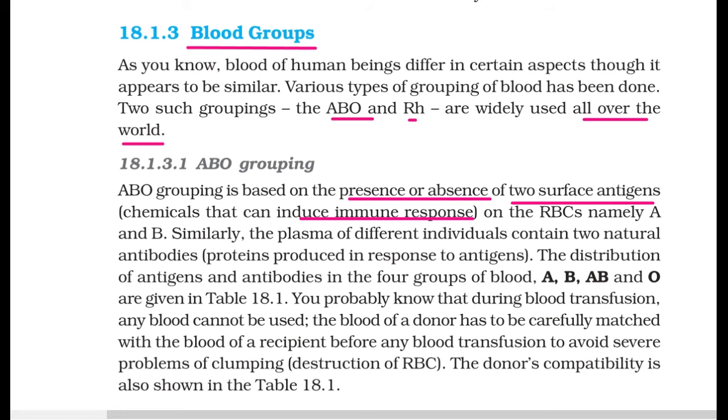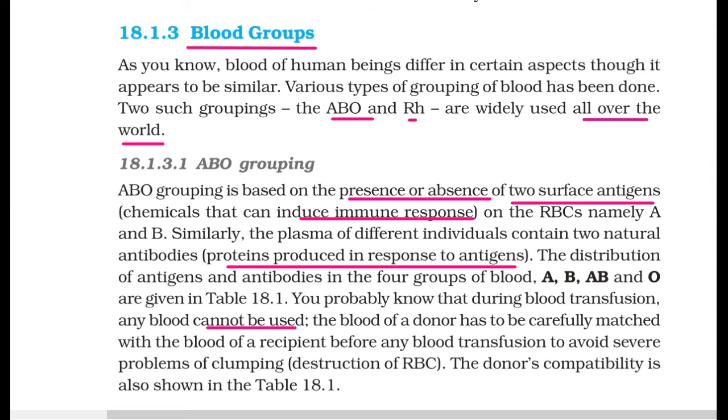Similarly, the plasma of a different individual contains 2 natural antibodies, proteins produced in response to an antigen. The distribution of antigens and antibodies in the 4 groups of blood, A, B, AB and O, is given here, you can see. So you probably know that during blood transfusion, any blood cannot be used. Fine. So the blood of a donor has to be carefully matched with the blood of a recipient before any blood transfer, to avoid the severe problem of clumping or destruction of RBCs.